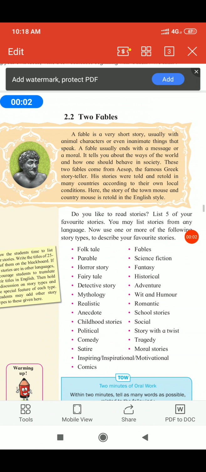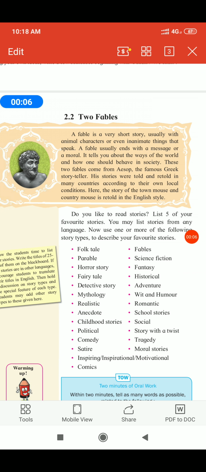Hi 7th standard students, today we are going to see 2.2, the topic Two Fables. A fable is a very short story. Fable means a short story, usually with animal characters or even inanimate things that speak. In the fable, the characters, animals and inanimate things, speak in that story.